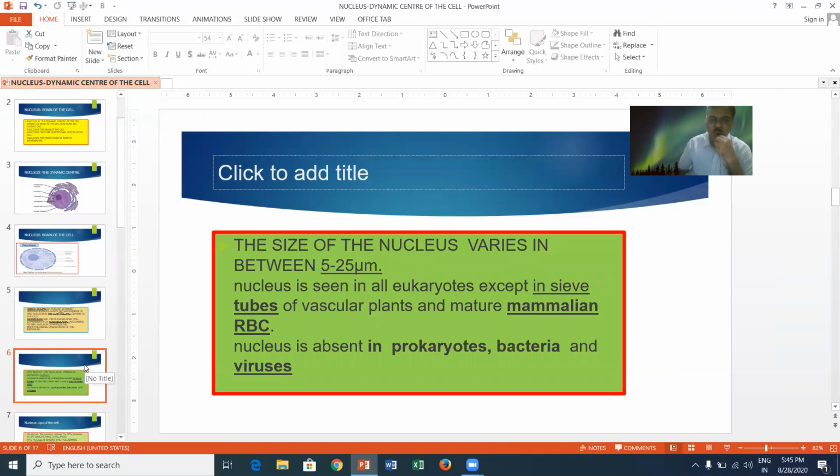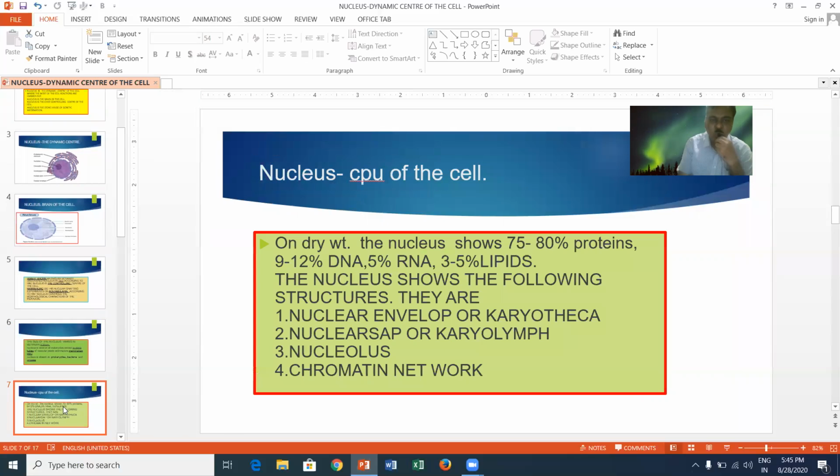The size of the nucleus varies between 2 to 25 micrometers. Nucleus is seen in all eukaryotes except in sieve tubes of vascular plants and mature mammalian RBC. Nucleus is absent in prokaryotes, bacteria, and viruses. On a dry weight basis, the nucleus shows 75 to 80% of proteins, 9 to 12% of DNA, 5% of RNA, 3 to 5% of lipids.